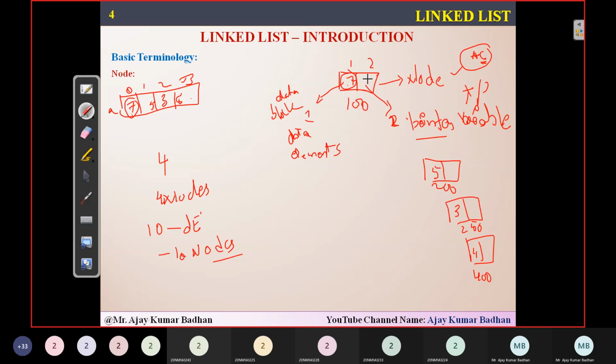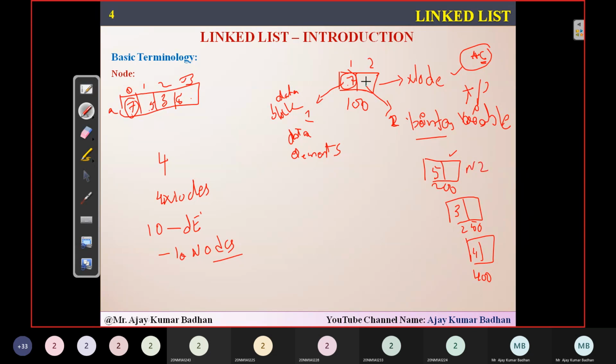Now the first node, whatever the node we have taken, what it is saying is we have stored the value here. The second block will consist of a pointer variable, and that points to the address of the next node. What is the next node we have here? 5, isn't it? The next value we have to store is 5, and that is stored in this. So this is your node number 2.